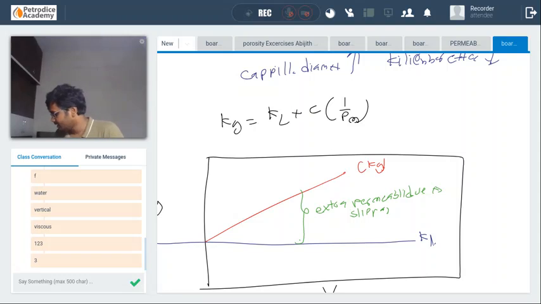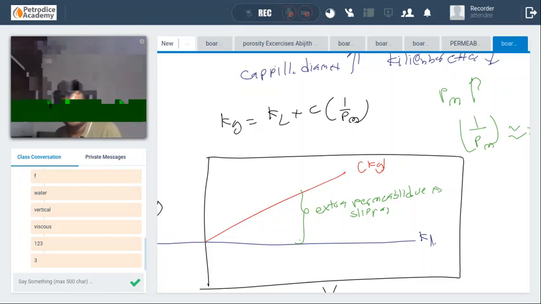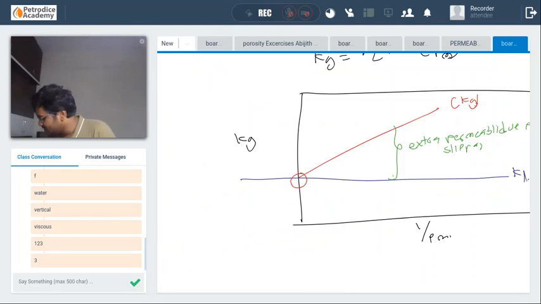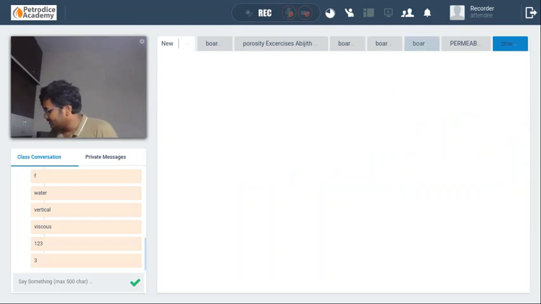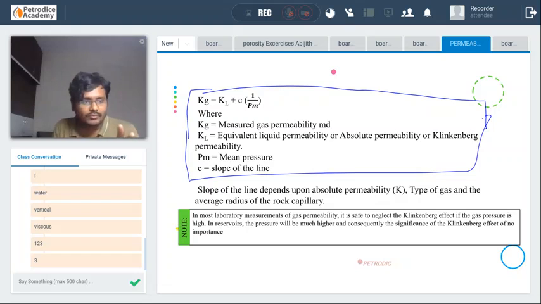Okay, and if you can see here, at very high pressures, when Pm is very high, that means when 1 by Pm is almost 0, the Kg is almost equal to KL. And this is the reason that particular Klinkenberg effect will not show in the reservoir.